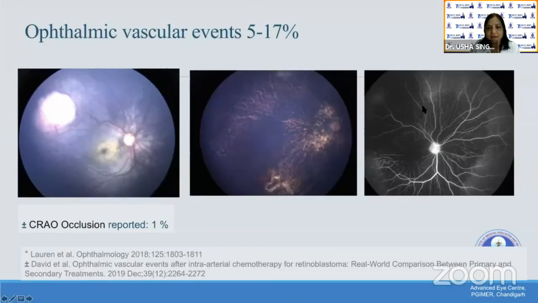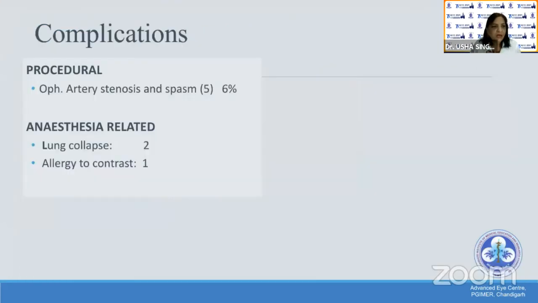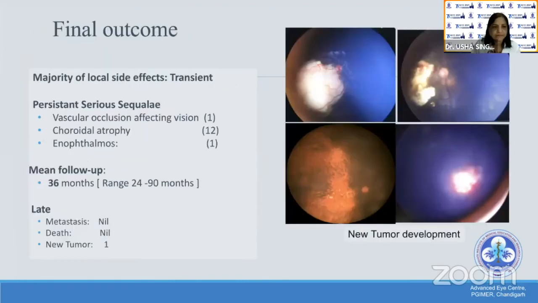the avascular retina on fluorescein angiography. Vascular events have been reported in about 5 to 17%. Procedure-related ophthalmic artery stenosis is spasm, which is easily controlled by xylocaine, and others are anesthesia related.